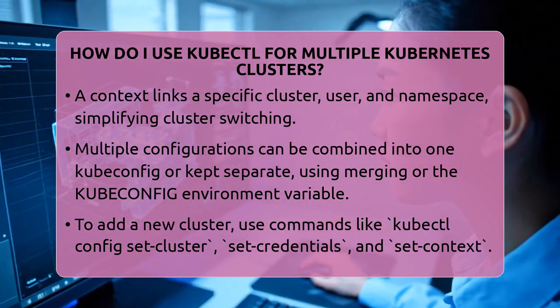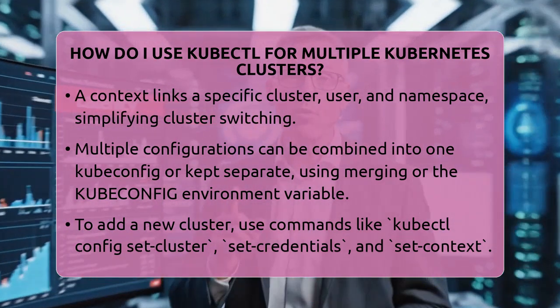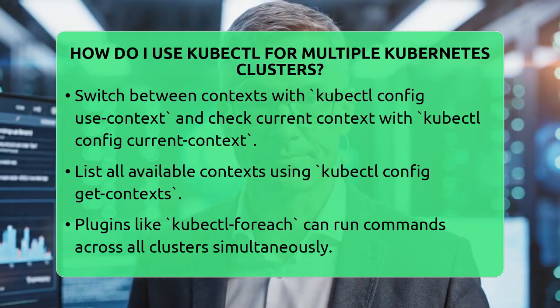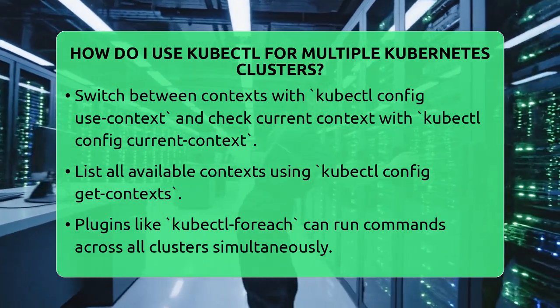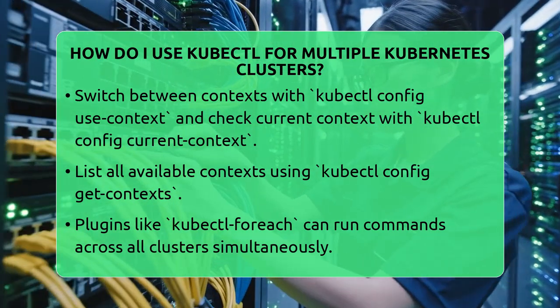Once your contexts are ready, switch between them with kubectl config use-context followed by the context name. To see which cluster you are connected to, run kubectl config current-context. To list all available contexts, use kubectl config get-contexts.